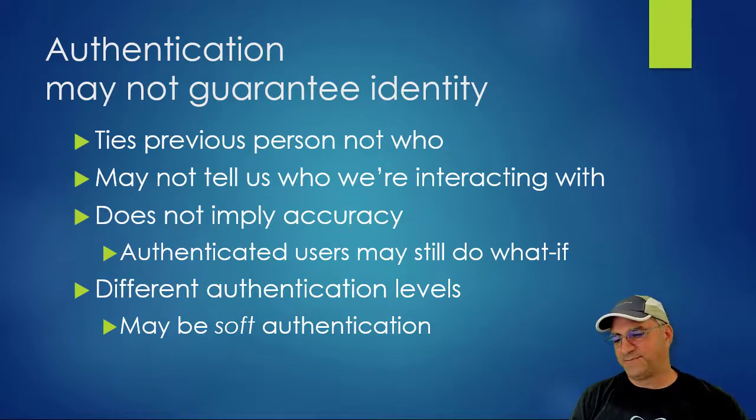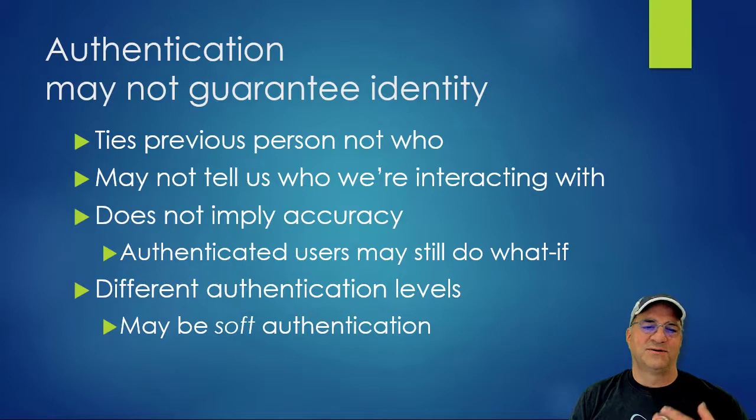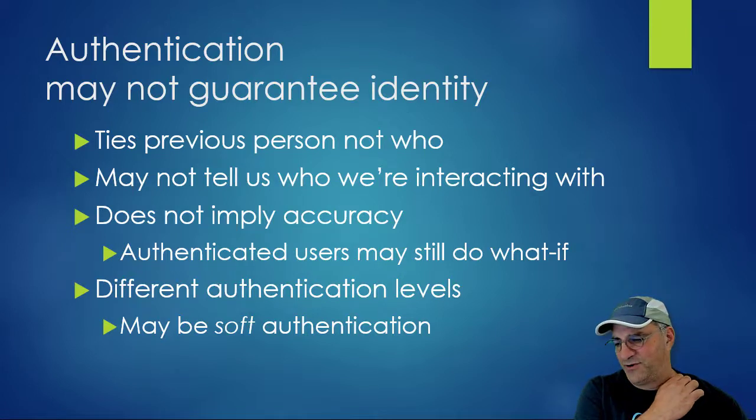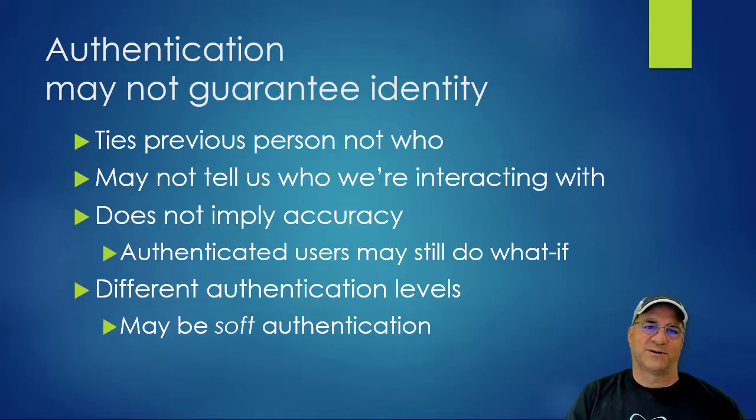So authenticated users may still lie in ways they don't think hurt you. An authenticated user working with you does not imply any accuracy of the data. And also, like I talked about before, there are different levels of authentication. There are those secrets: we're going to authenticate you and give you a password if you can tell us what your last 3 cars were and what bank the car payments were. But a lot of times, it's just an email backlink, or a text backlink, or a social media backlink, right? And so you can have these different kinds of hardness and softness in authentication.